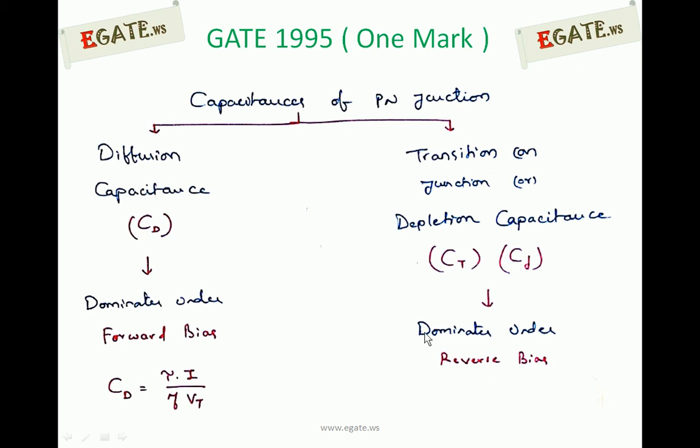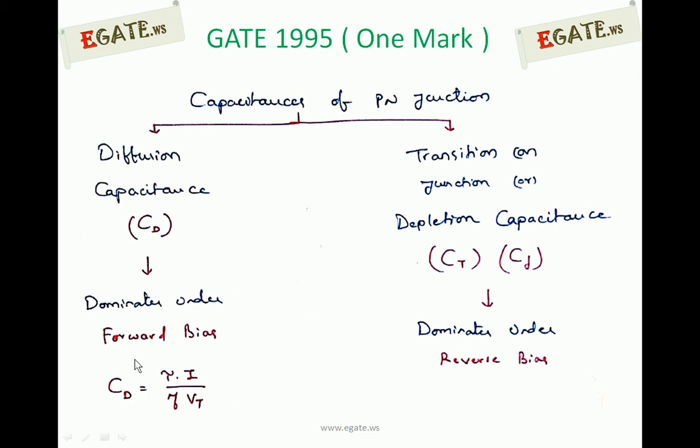The meaning of dominating is that in forward bias you will find both types of capacitances, and in reverse bias also you will find both types, but which is dominating in which region? So diffusion capacitance dominates under forward bias, whereas transition or depletion capacitance dominates under reverse bias.